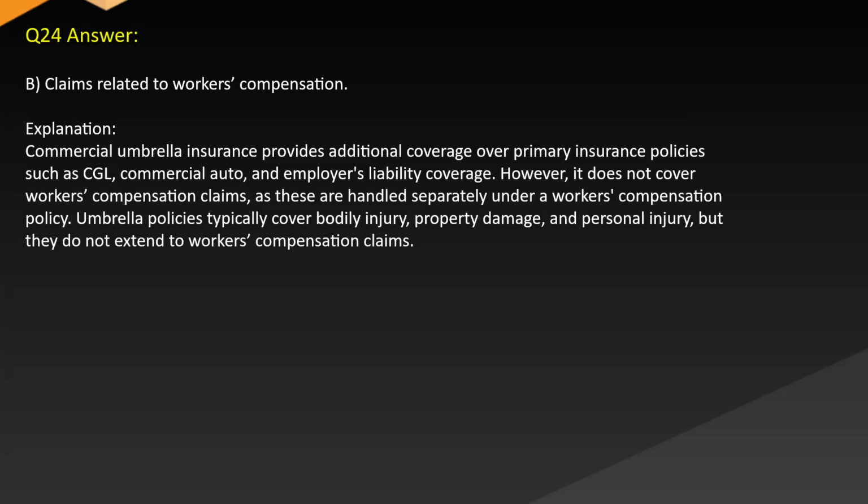Answer: B. Claims related to workers' compensation. Explanation: Commercial umbrella insurance provides additional coverage over primary insurance policies such as CGL, commercial auto, and employer's liability coverage. However, it does not cover workers' compensation claims, as these are handled separately under a workers' compensation policy. Umbrella policies typically cover bodily injury, property damage, and personal injury, but they do not extend to workers' compensation claims.